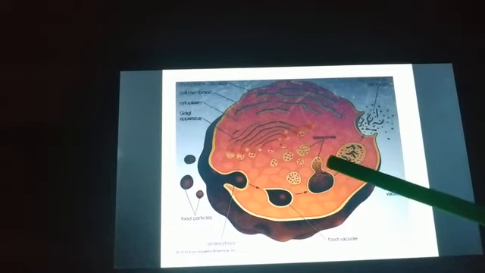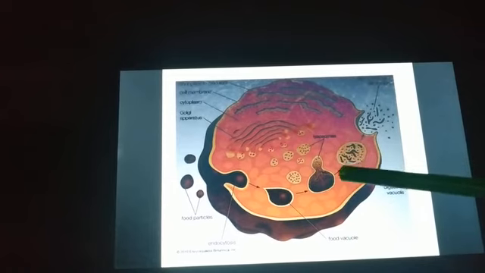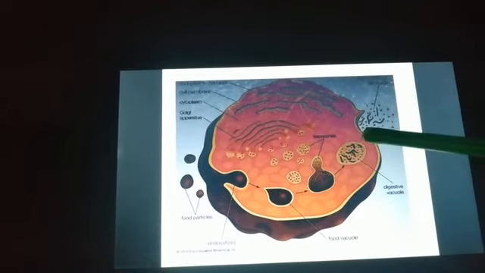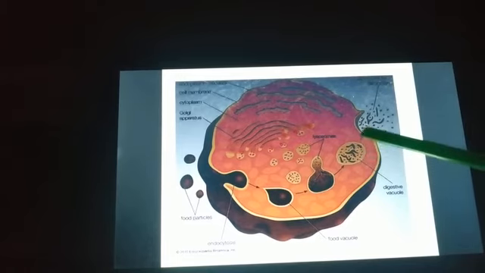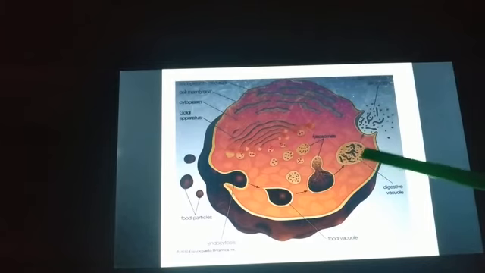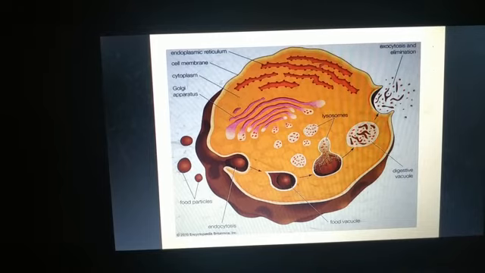Now this particle gets activated and is termed a secondary lysosome. It will then help in the digestion of the material that has been taken in, that has been engulfed. So the secondary lysosomes help in the digestion of the material that has been phagocytosed by the cell, that has been engulfed by the cell.